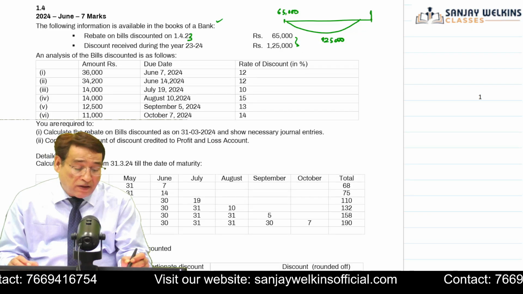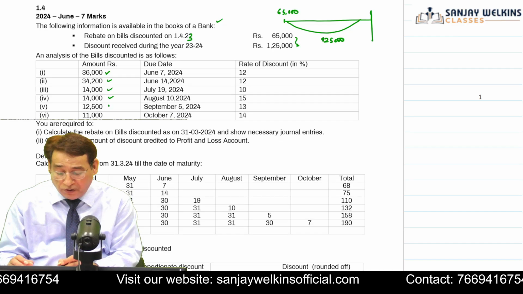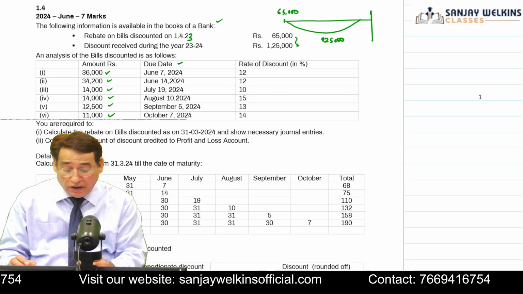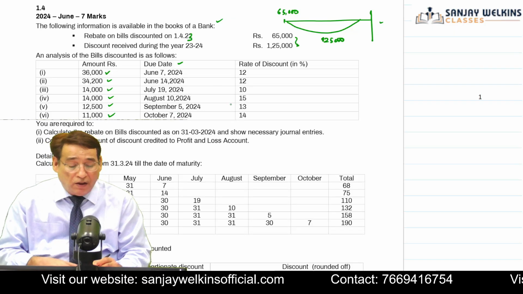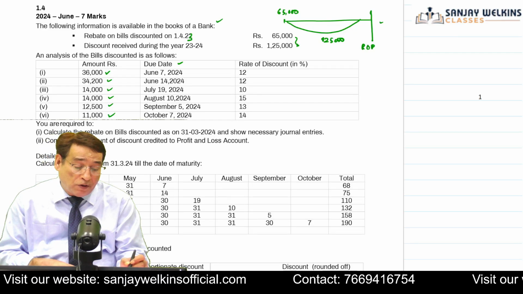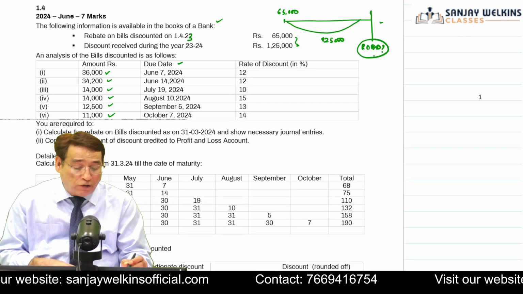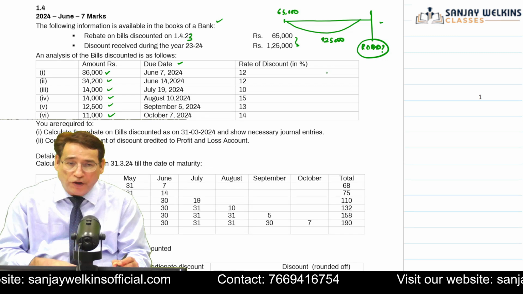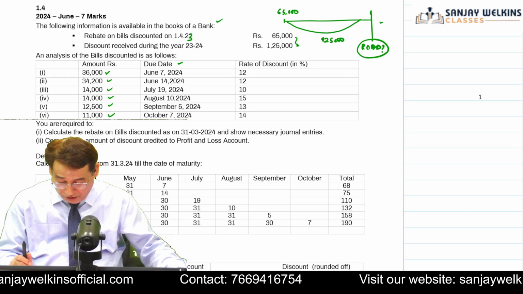Now, there are some bills, as you can see later on, 6 bills are given to you and their maturity date or due date is also given. But their maturity date is falling in the next year. This is the problem. So we will have to compute in this particular question rebate on bills discount account at the end of the year. Correct? Because without finding that, we cannot find out how much income we should actually take to profit and loss account. So this is the first point which we need to do in this question.